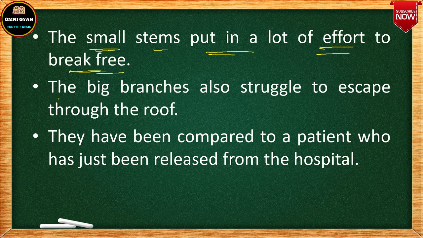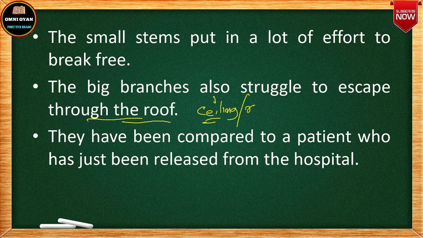उनको, ठीक है। Now the big branches also struggle to escape through the roof. अब कुछ कुछ पेड़ जो है थोड़े से बड़े हैं, some plants are little bigger in size, okay. Now they cannot escape out of the window, so they struggle to escape through the roof. तो छत के ऊपर से सीलिंग तोड़ के, breaking the ceiling और breaking the roof, they are trying to move out. सीलिंग तोड़ के, रूफ तोड़ के वो लोग जो है ऊपर से निकलने की कोशिश कर रहे हैं। Some are trying to break the windows, glass windows and run, escape. Some big branches also struggle, but they struggle to escape through the roof.